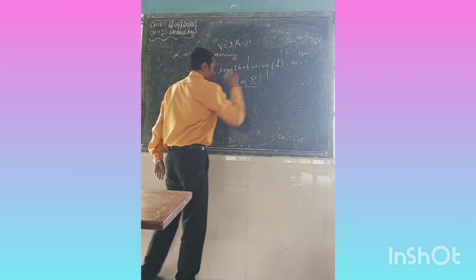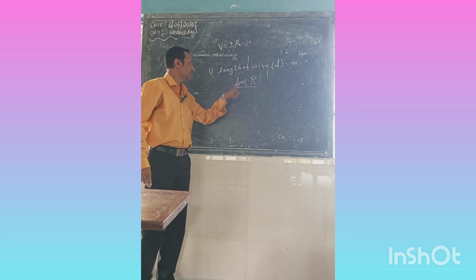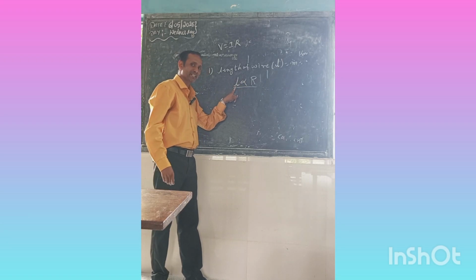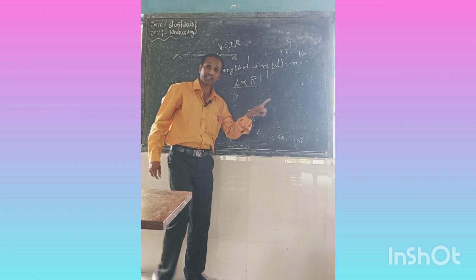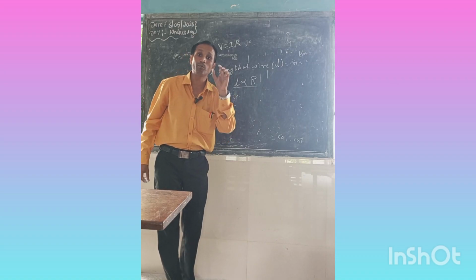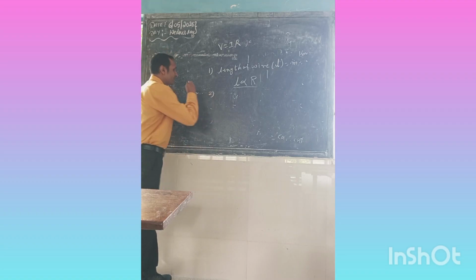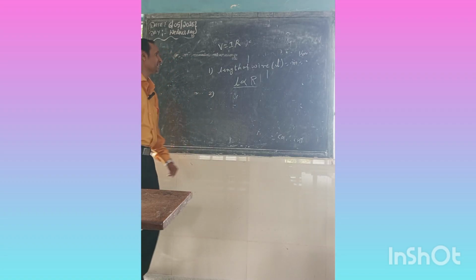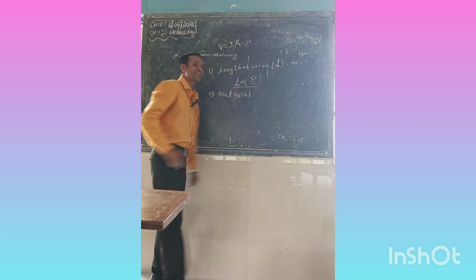So resistance is directly proportional to the length of the conductor, that is, R is directly proportional to L. If the length increases, resistance increases. If the length decreases, resistance also decreases. Decreased resistance means the current will become more, because resistance is a property of opposing the current. Next, point number 2: it depends on the material also. By what is the conductor made?